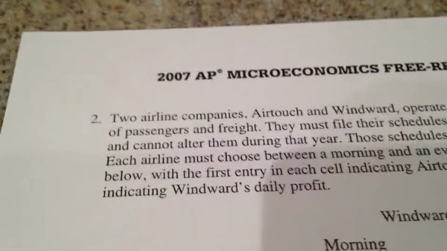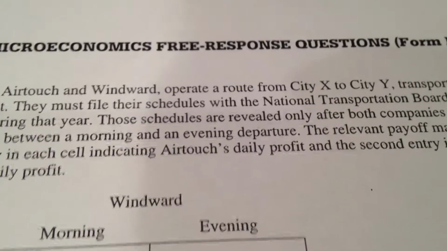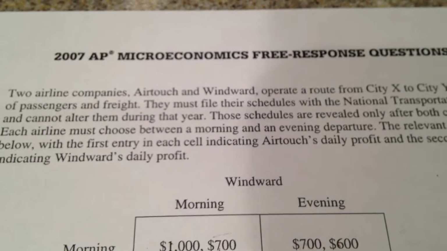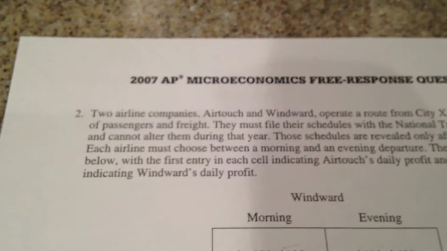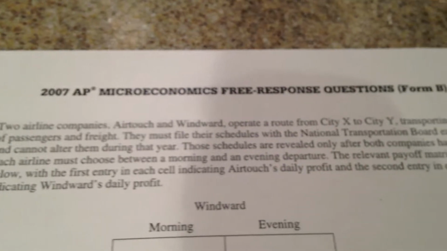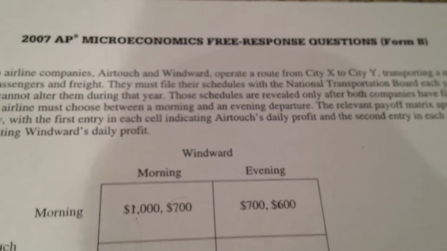All right, for question number 2, we have two airline companies, AirTouch and Windward, operating a route from city X to city Y, transporting a mix of passengers and freight. They must file their schedules with the National Transportation Board each year and cannot alter them during the year. Those schedules are revealed only after both companies have filed. Each airline must choose between a morning and an evening departure. The relevant payoff matrix appears below, with the first entry in each cell indicating AirTouch's daily profit, and the second entry indicating Windward's daily profit.